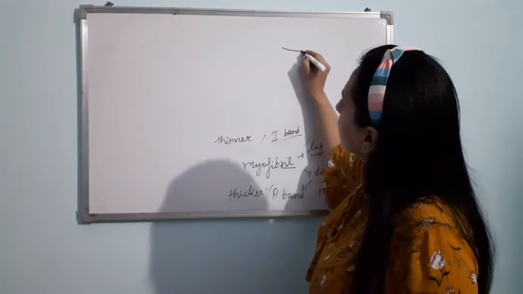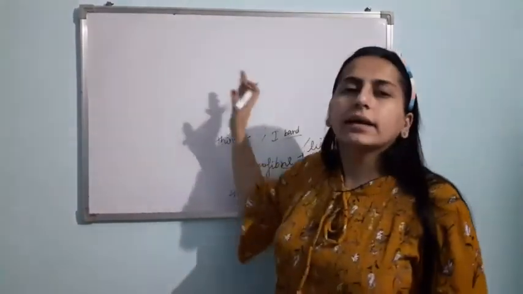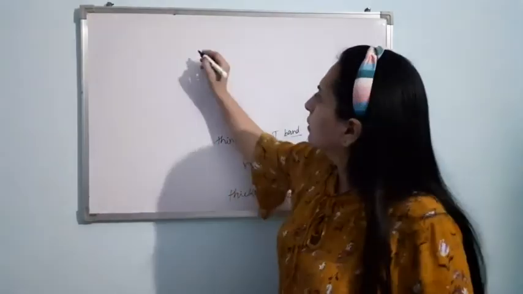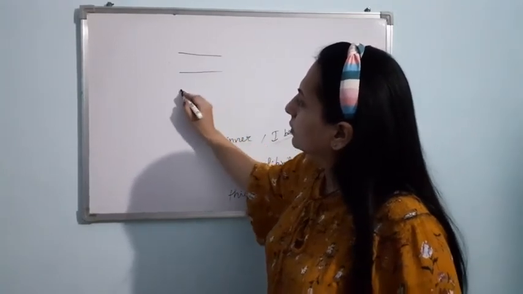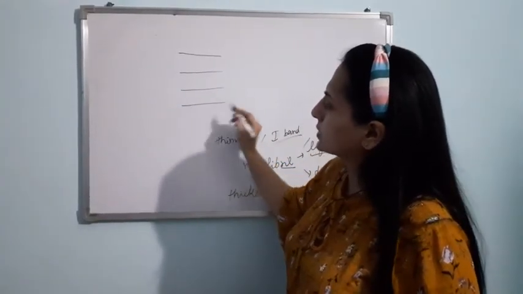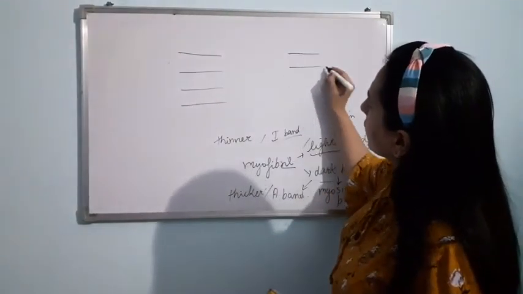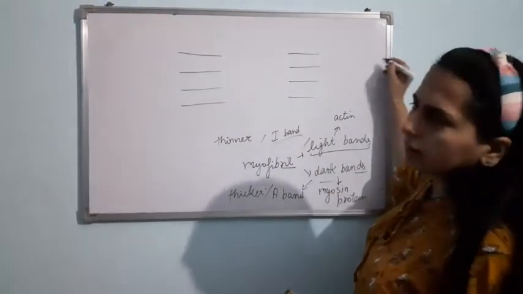Here I band. So I band and A band are present alternatively in the myofibril. I band, I band, I band, like this. Clear? Again here I band, I band.